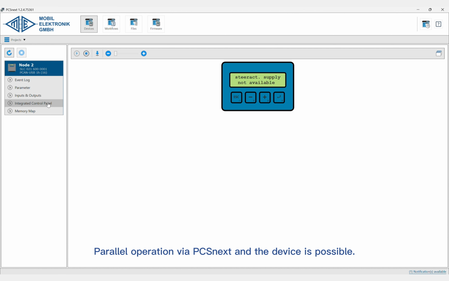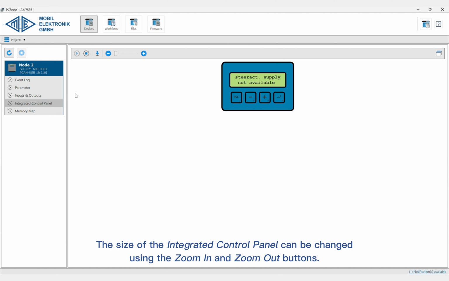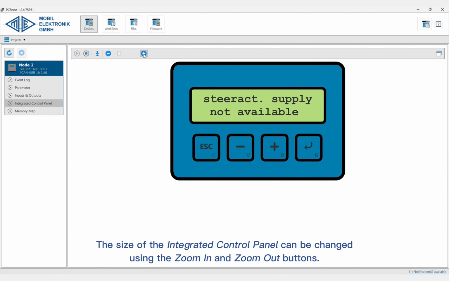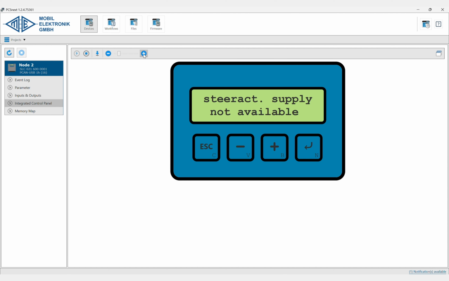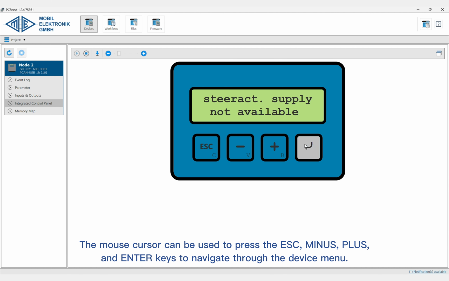Parallel operation via PCSnext and the device is possible. The size of the integrated control panel can be changed using the zoom in and zoom out buttons. The mouse cursor can be used to press the escape, minus, plus, and enter keys to navigate through the device menu.